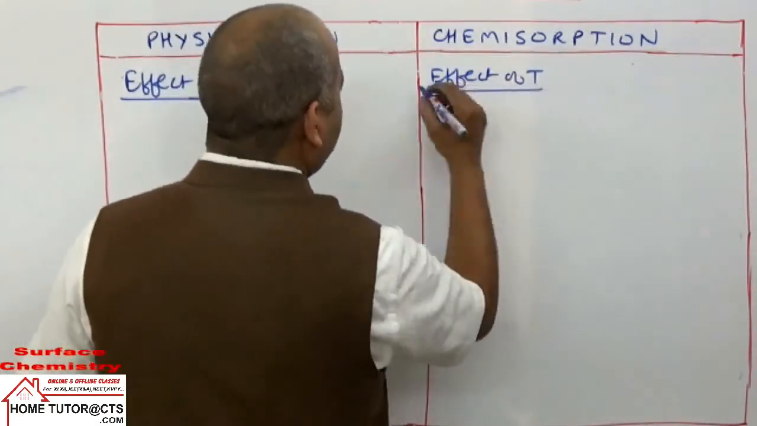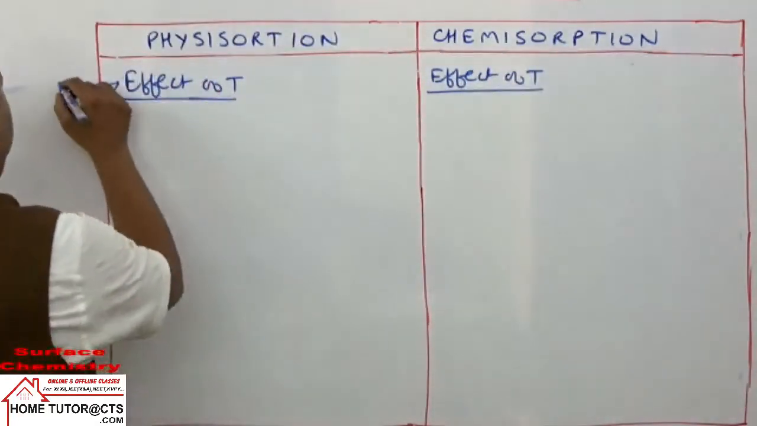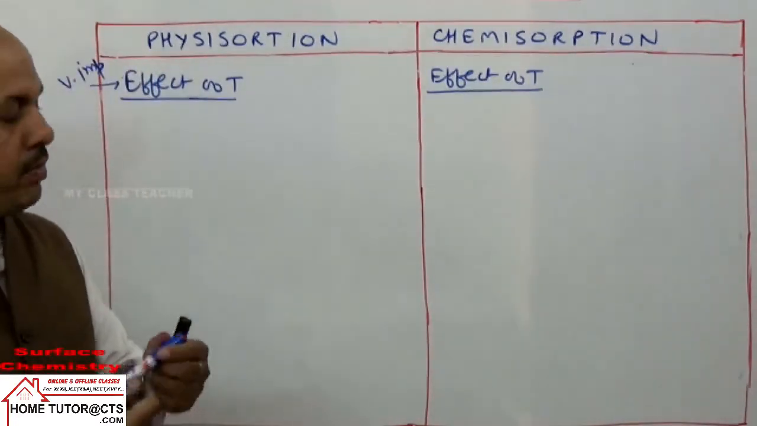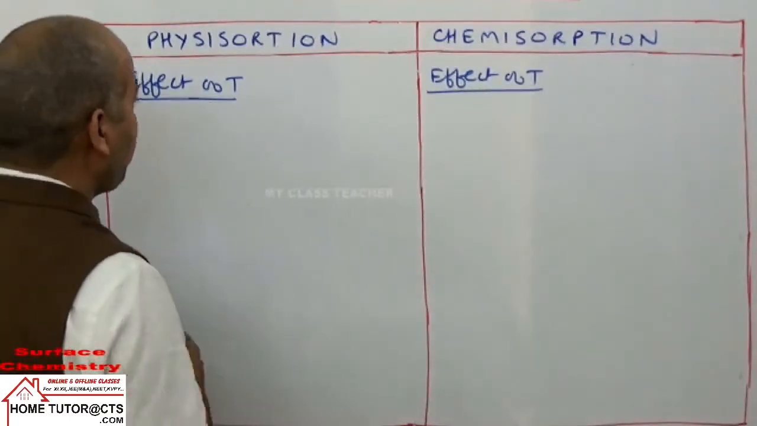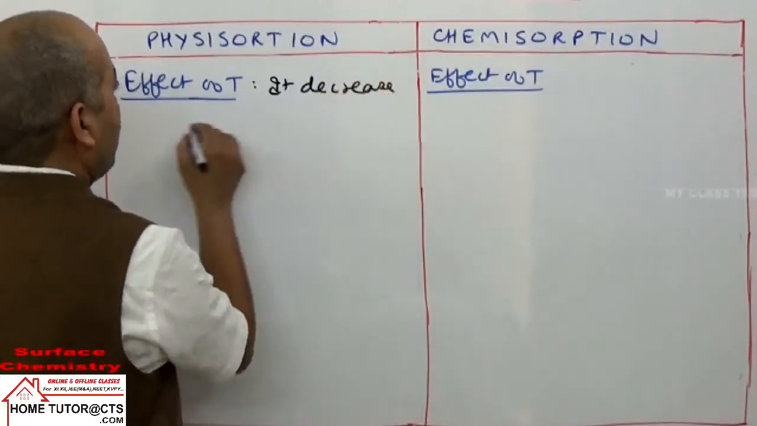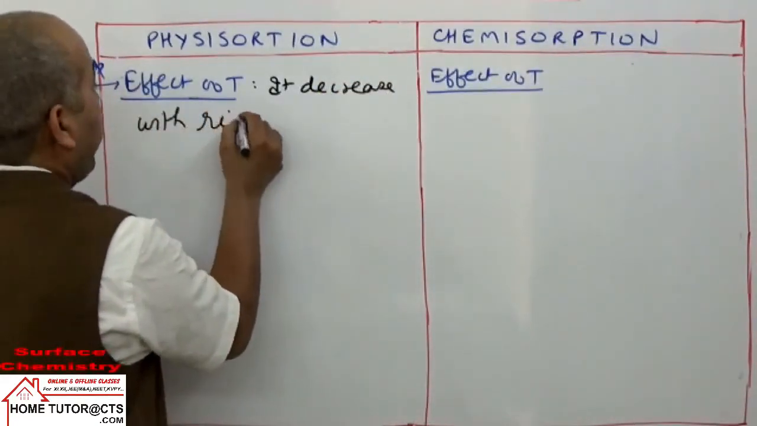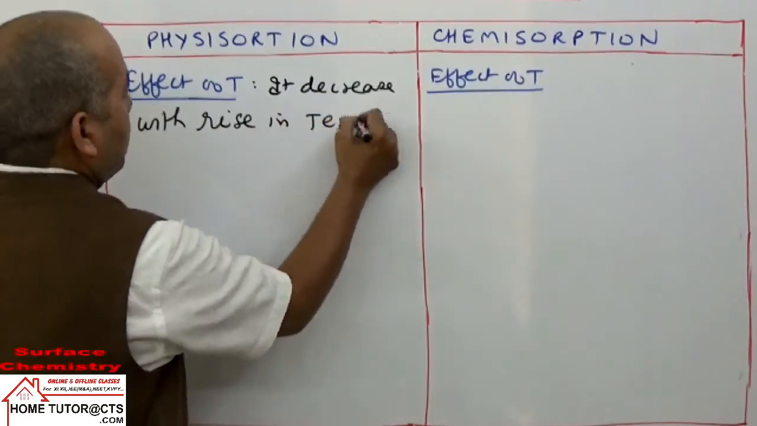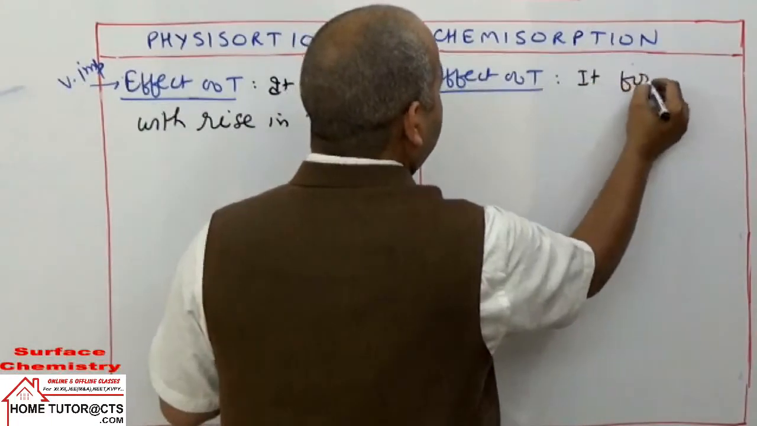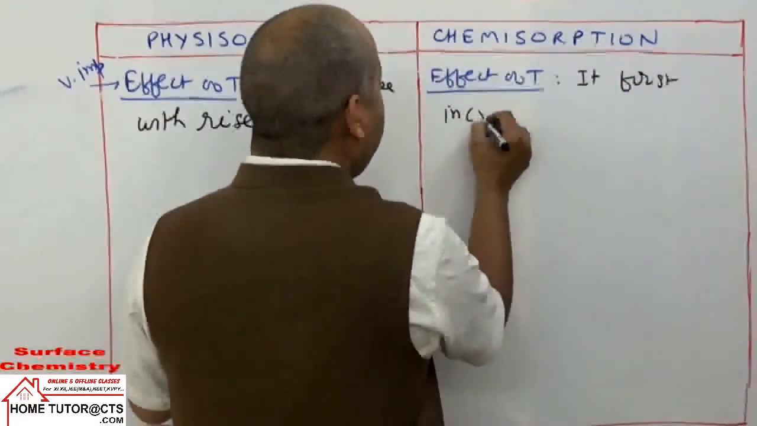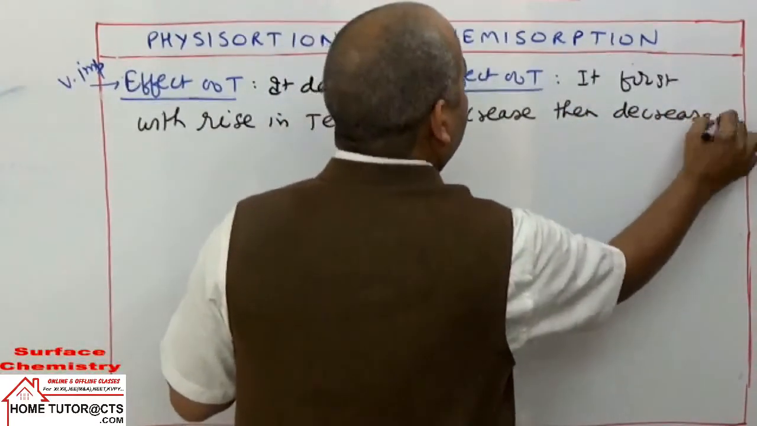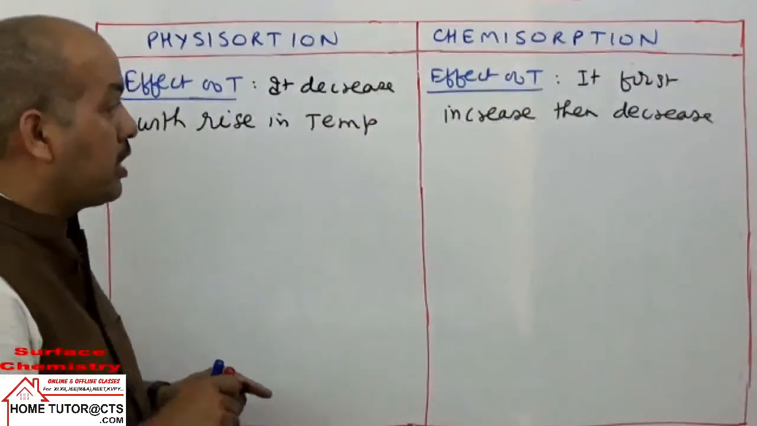In exam it is asked frequently, this is a very important concept, very important point. Effect of temperature: in this case, adsorption physisorption decreases with rise in temperature. Here it first increases, then decreases with rise in temperature. It first increases and decreases.